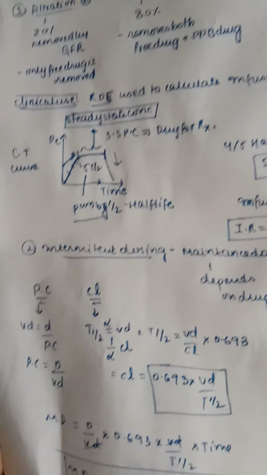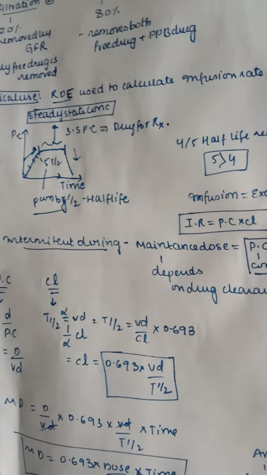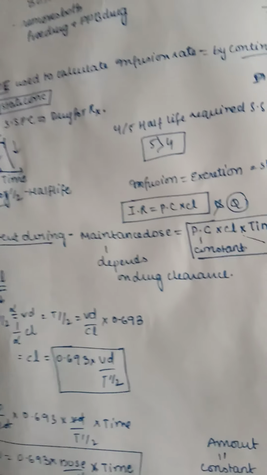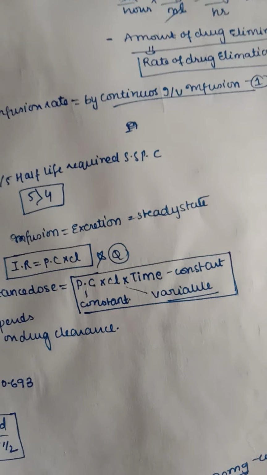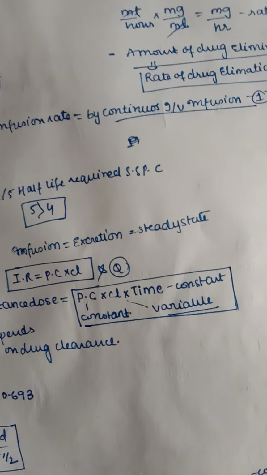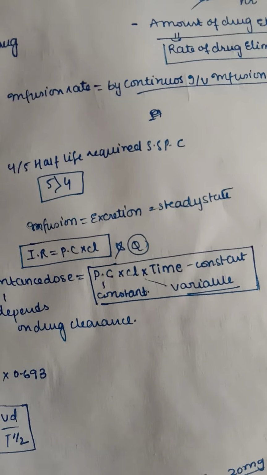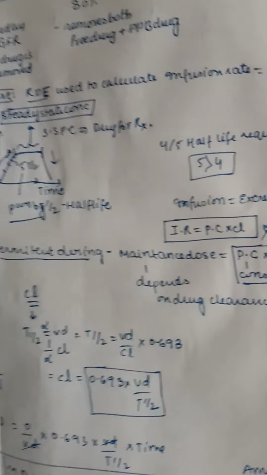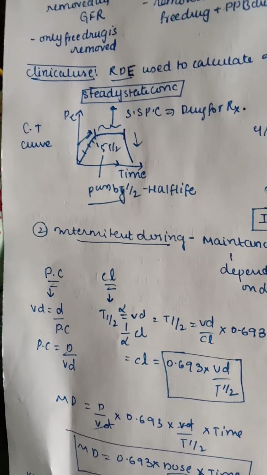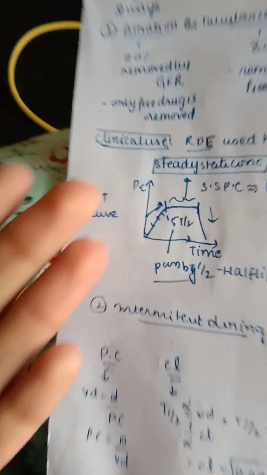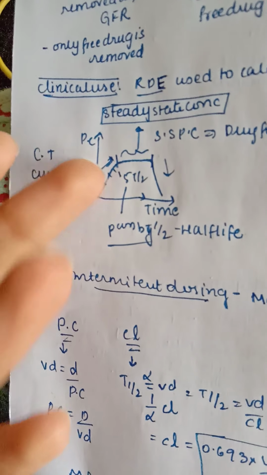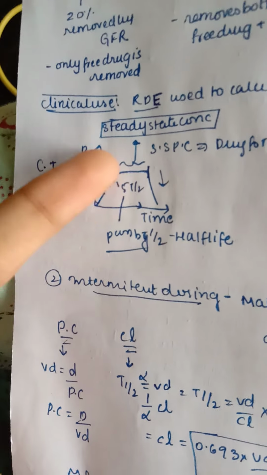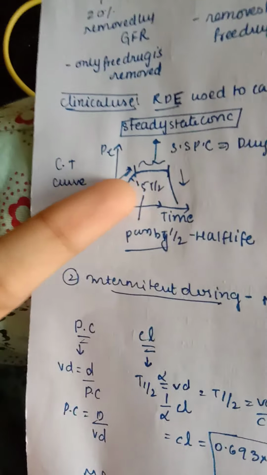So why are we doing all this? What is the clinical use? RDE is mainly used to calculate the infusion rate in continuous IV infusion. If we are giving continuous intravenous infusions, then in that process it is helpful. Let us see the graph over here, which shows the steady state concentration. This is a CT curve, where you can see the plasma concentration and here is the time. Here is the curve, you can see this middle one, a steady straight line.